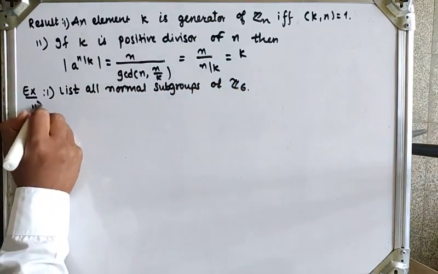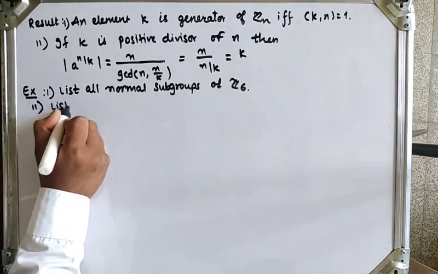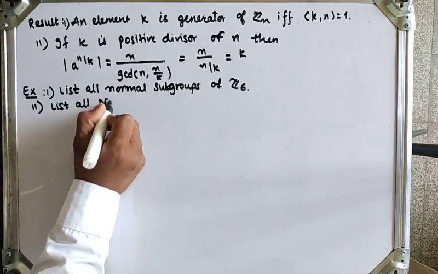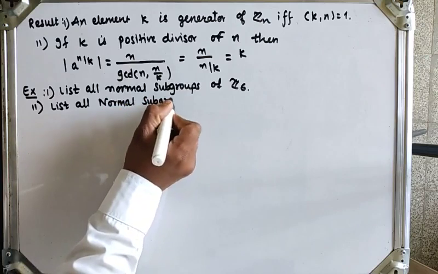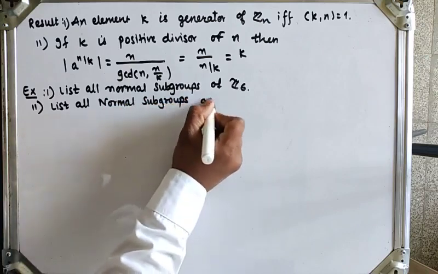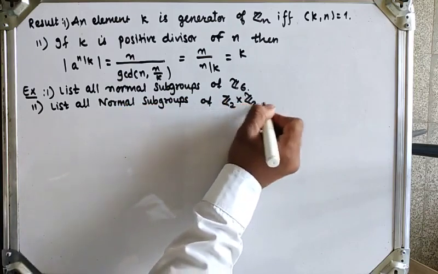Second, list all normal subgroups of Z2 cross Z2.